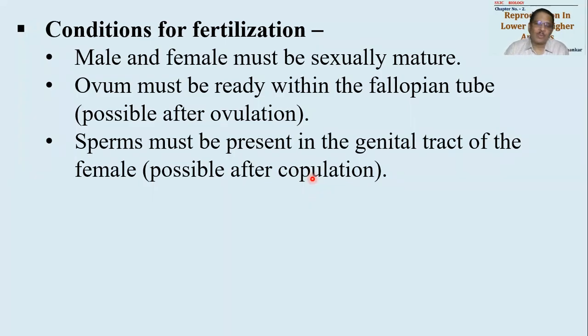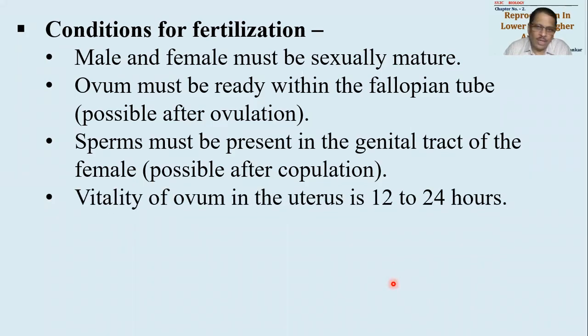No. There should be sperms present in the genital tract of the female. Sperms should also be safely delivered inside the female genital tract. So there should be a delivery of sperms within the female genital tract. Before that, how will the sperms get here? How will sperms come into the female genital tract? It is because of possible copulation. Copulation means mating. When mating happens between male and female, successful mating I should say, then the sperms would be delivered in the female genital tract. They will be swimming in the uterus, might be swimming in the fallopian tube. So sperms will be available, and then they will be capable of carrying out the process of fertilization.